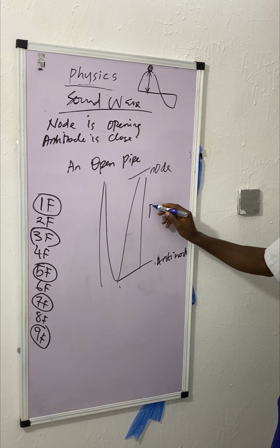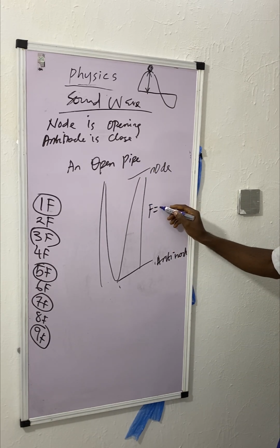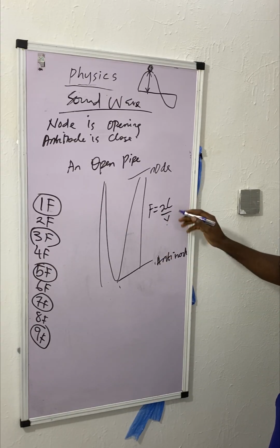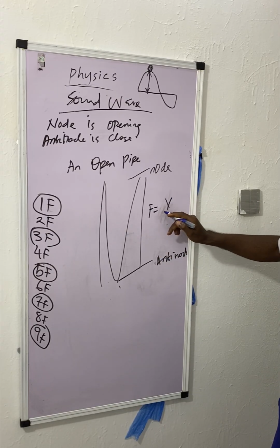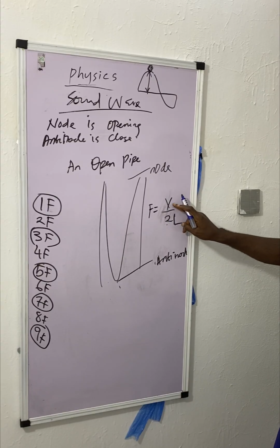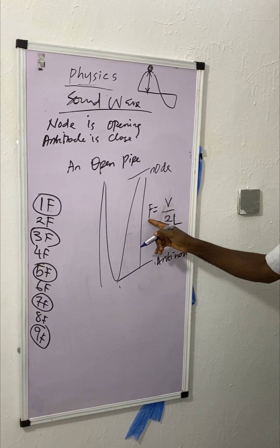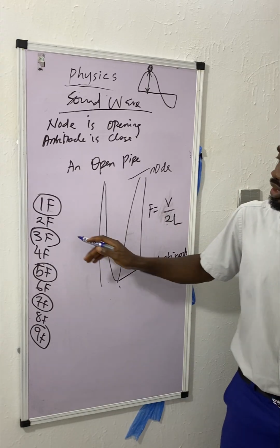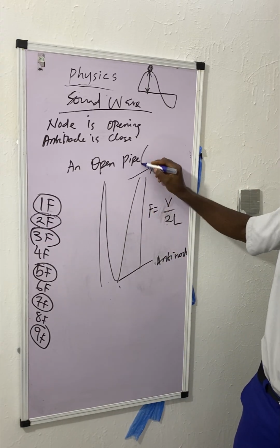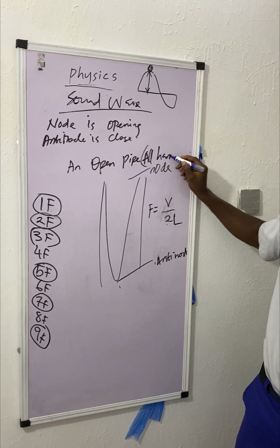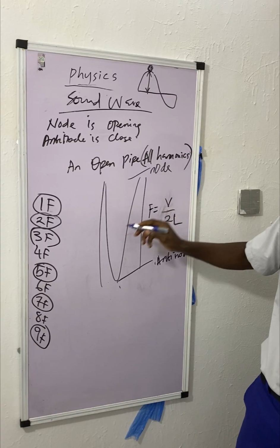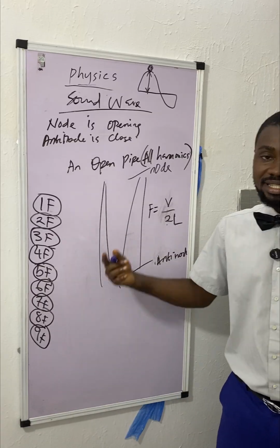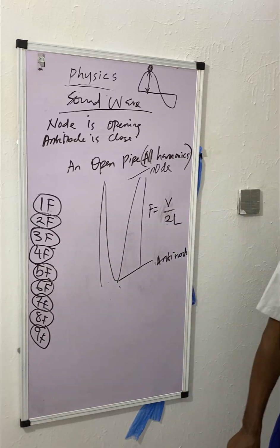The fundamental frequency for the open pipe is F equals V over 2L, where V is the speed of sound, F is the fundamental frequency, and L is the length. So if you want to calculate the harmonics, everything will be included, all harmonics. If they ask you how many, you say it's 9, depending on what you are given.